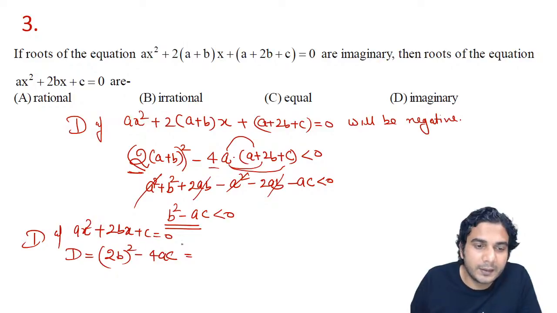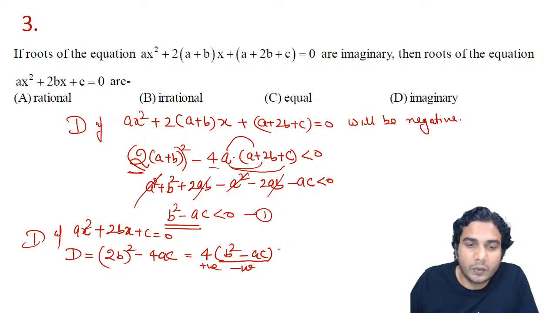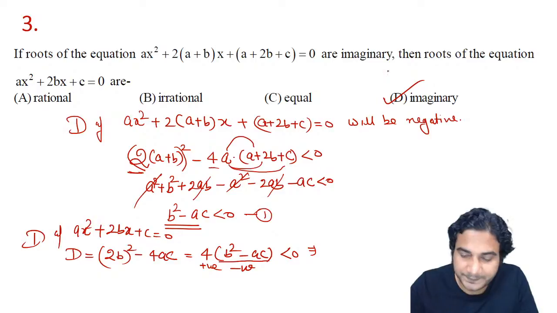You can take 4 common, it will be b square minus ac, and this is a negative number, as you can see in equation number 1. So overall this number is less than 0, hence the roots of the second quadratic will be imaginary again. So this was the third problem.